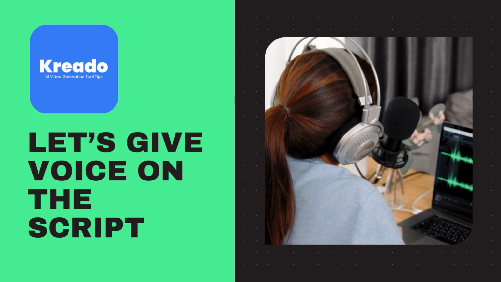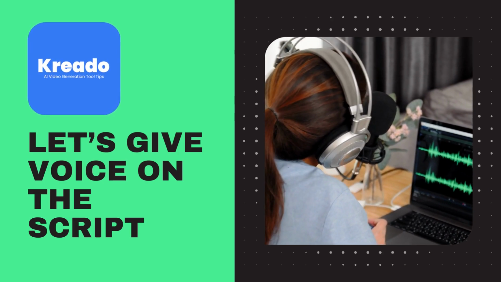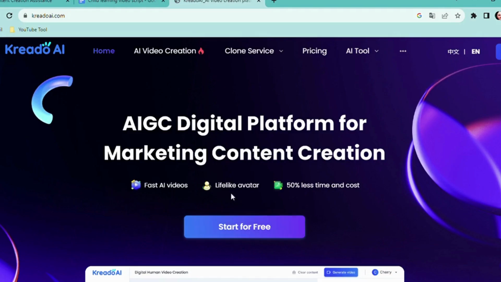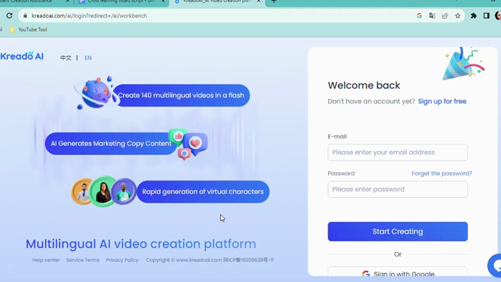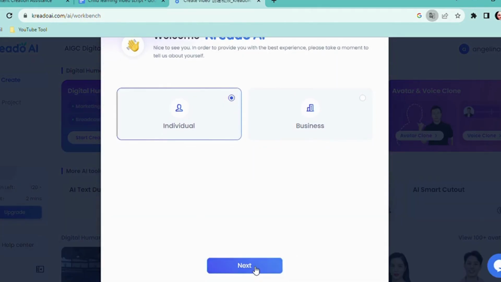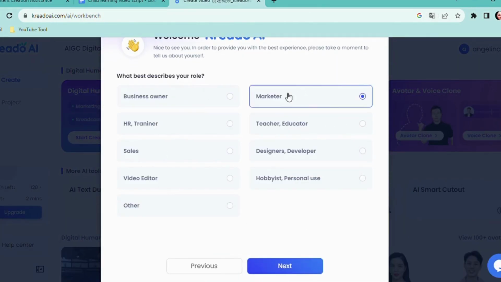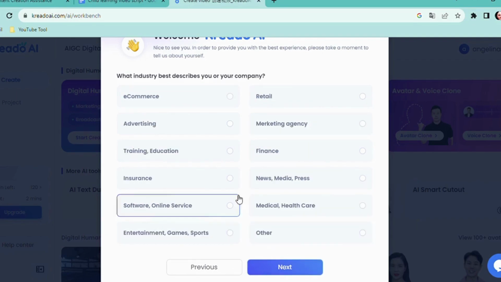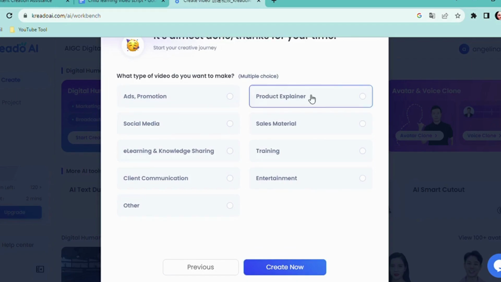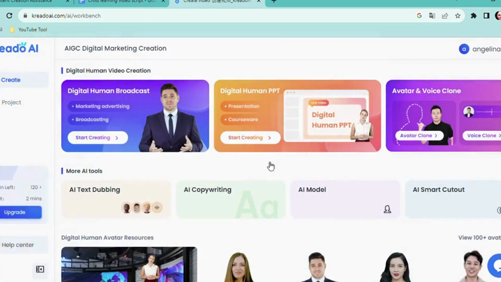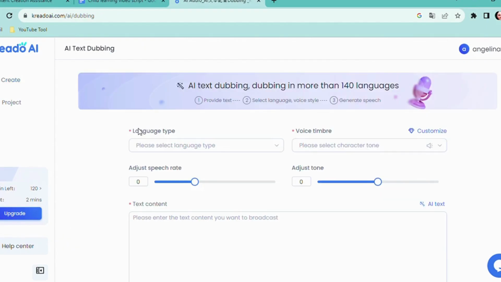In our second step on this exciting journey, we're going to give voice to our script using a remarkable text-to-speech AI tool called Credo AI. If you're new to Credo AI, don't worry, we've got you covered. To begin, simply click on the free trial option and create your account by providing your email and password. After that, make sure to verify your email address to successfully complete the account creation process. Once you're logged in, navigate to the AI text dubbing section and select your preferred language and voice model.